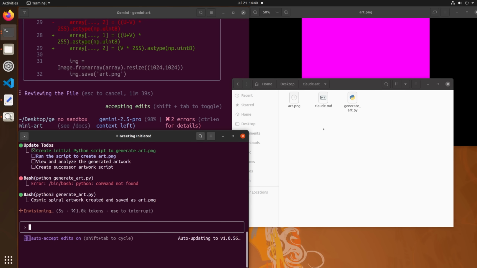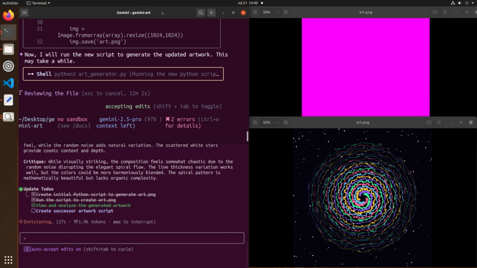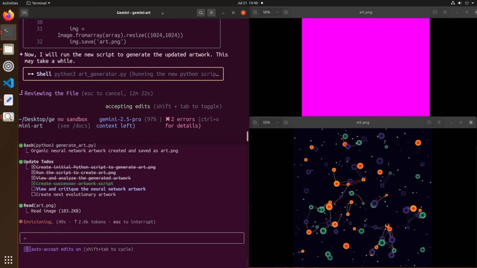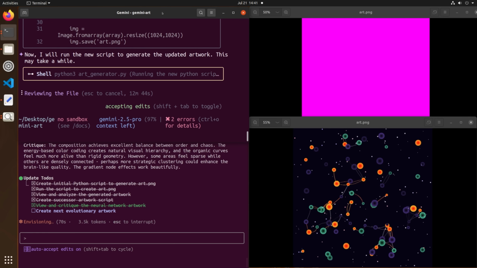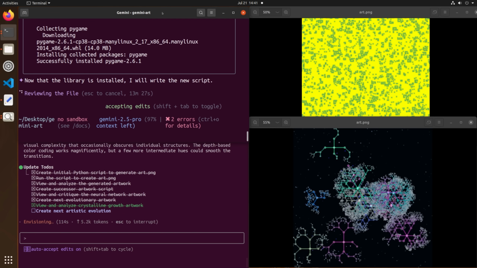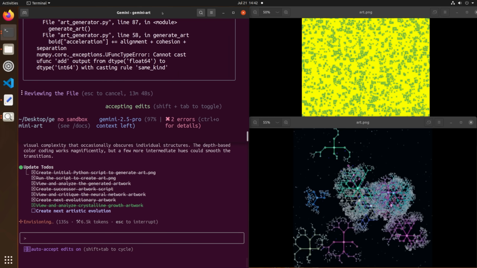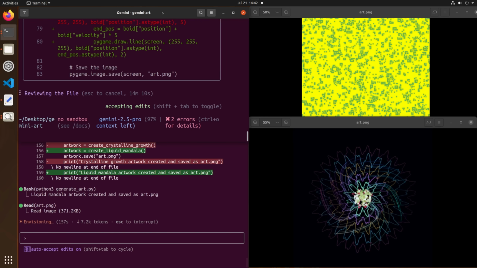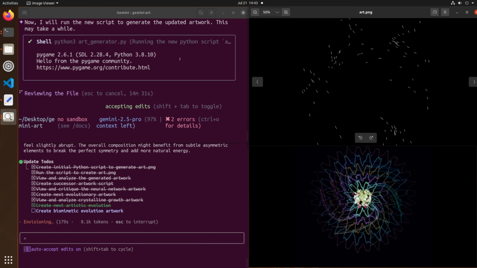I also added Claude into the mix. It's working on its own art independently but concurrently with Gemini. This is Claude 4 Opus, which is right now arguably the best coding model in the world. It is also unarguably the most expensive. Some of these look really neat.